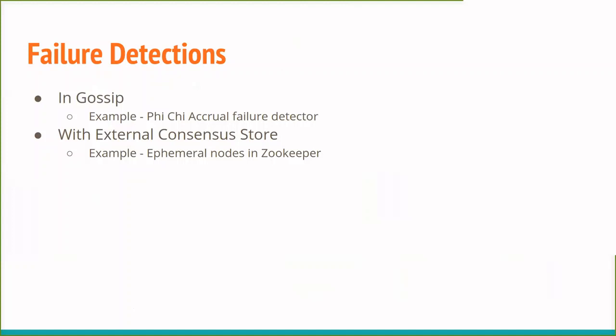But the other important aspect is failure detection. And failure detection, as we saw in the case of Zookeeper, was based on the concept of ephemeral nodes, which hides this kind of heartbeat thing from you. And Zookeeper tells you when something fails. In the case of peer-to-peer, we need to build this kind of failure detector based on the gossips that we are receiving.